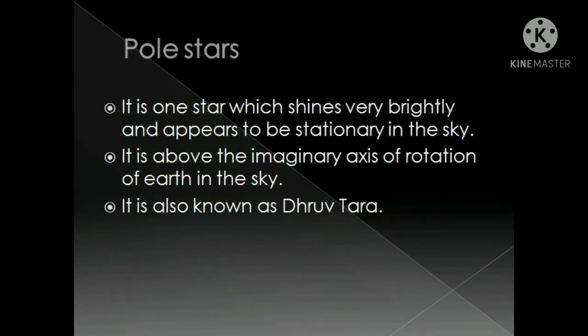It can be observed in the direction of the north pole above the imaginary axis of rotation of earth in the sky. That is why it appears to be stationary to an observer present on the earth. It is also used as a reference point to identify the direction. It is also known as Dhruv Tara.